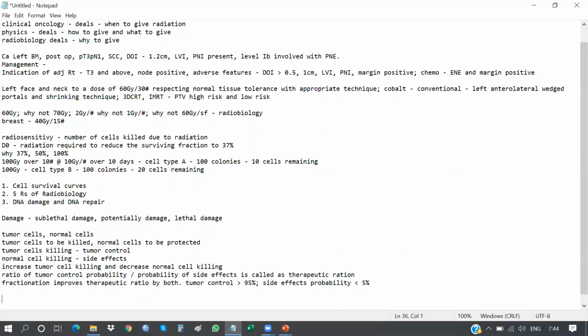So radiation induced DNA damage can be direct when the radiation hits directly and causes DNA breaks, and indirect when radiation interacts with cell molecules resulting in ion radicals. These radicals go inside the nucleus and cause DNA damage or DNA breaks.